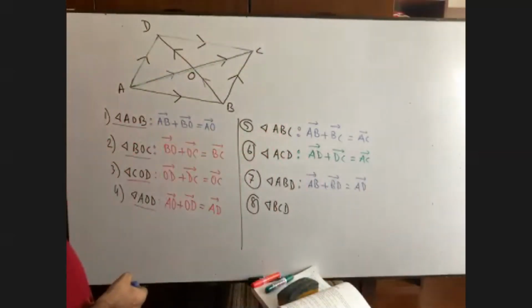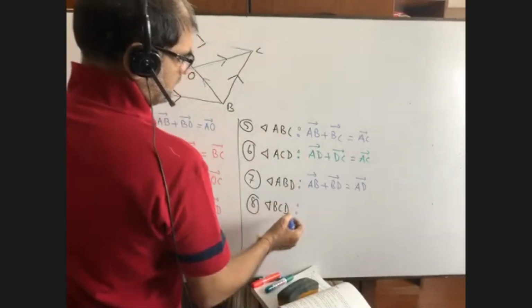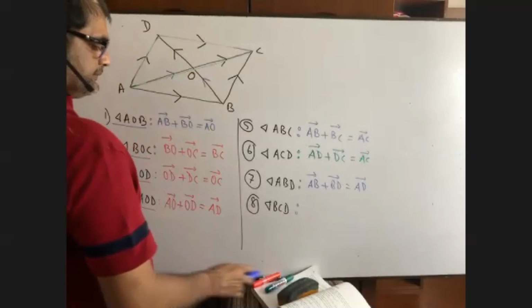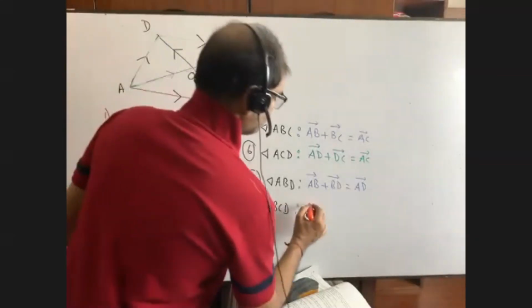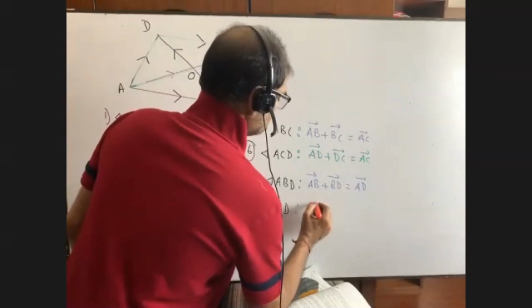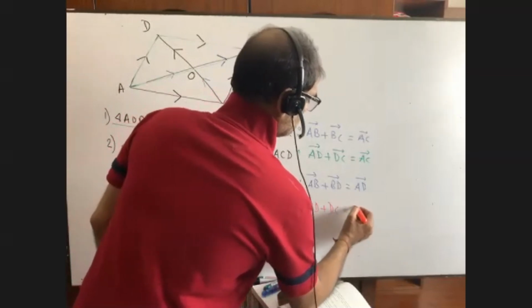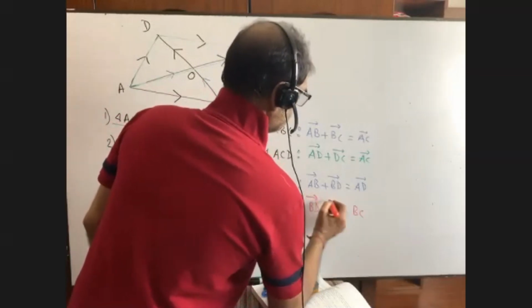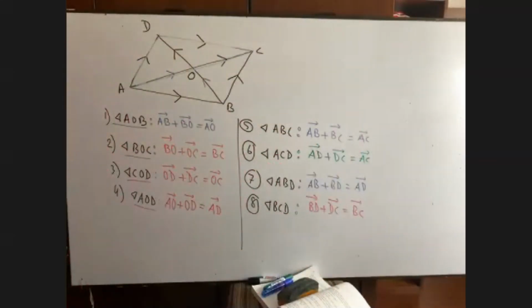Then for triangle BCD, BD plus DC equals BC. BCD, right? BD plus DC is equal to BC. Copy it, all of you.